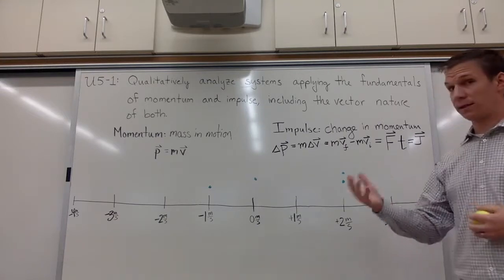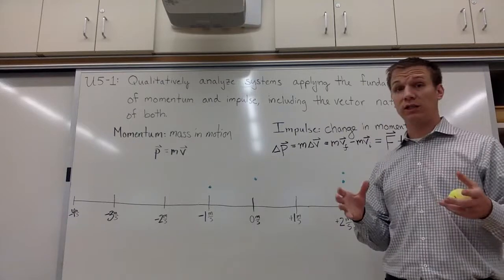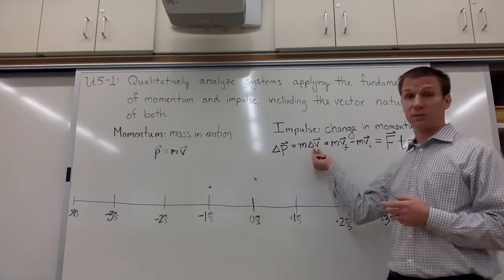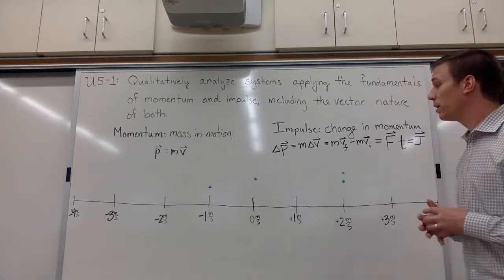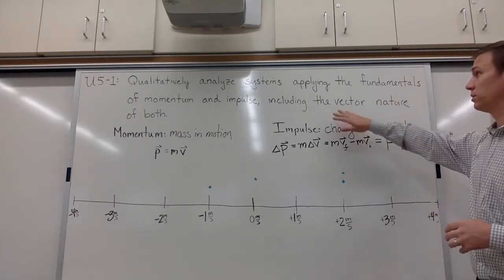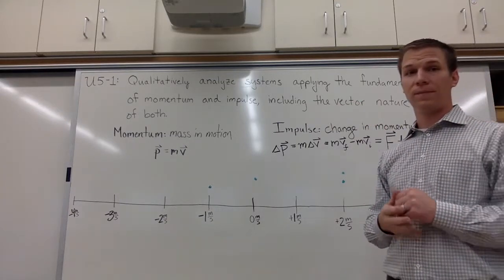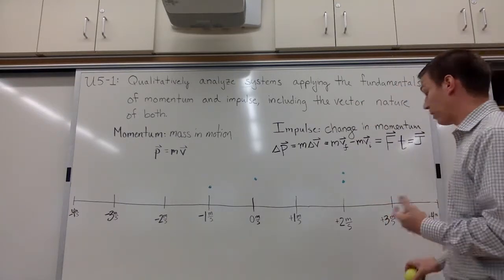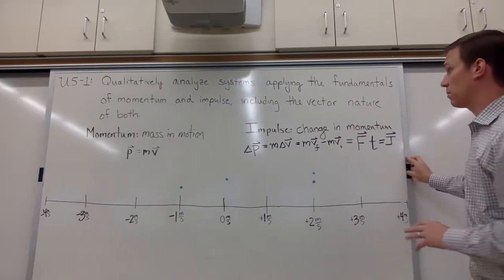So for instance, +5 meters per second to -5 meters per second, that's a total change in velocity of 10 meters per second. So you've got to be careful. A lot of students think that's 0, but the direction really matters. And so that's why we included in the target here, including the vector nature of both, because the direction really does matter a lot. So conceptually, you can think of this number line.